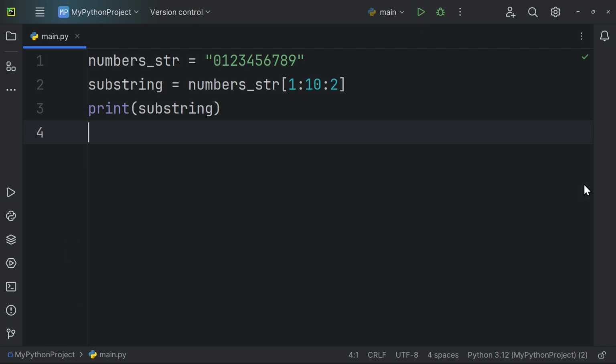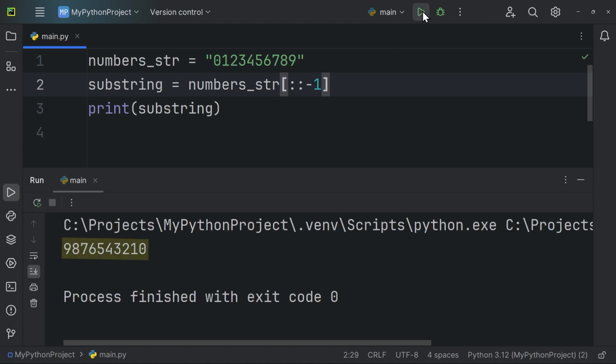Another interesting use of the step argument is to reverse a string. To do this, we select the entire string as substrings by leaving the left and right side of the first colon empty to default to their values. Then we add the second colon for the step argument and set its value to -1. Once the code is executed, we see the entire string reversed in the output.